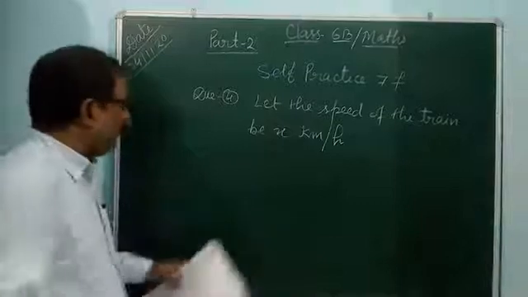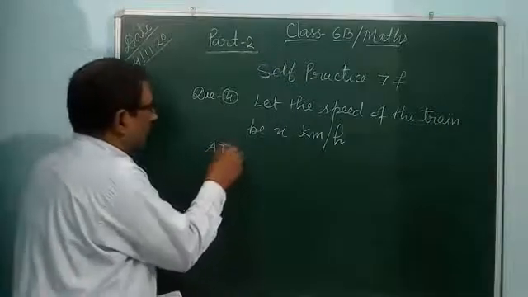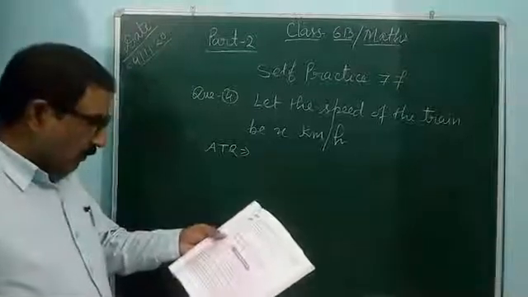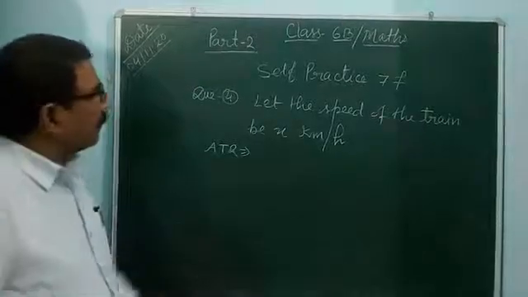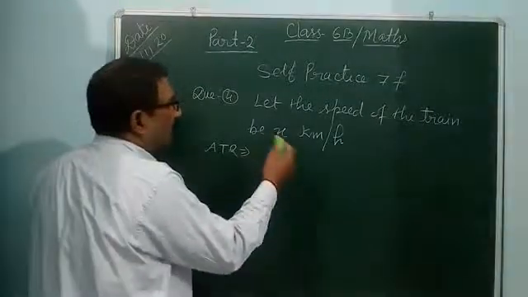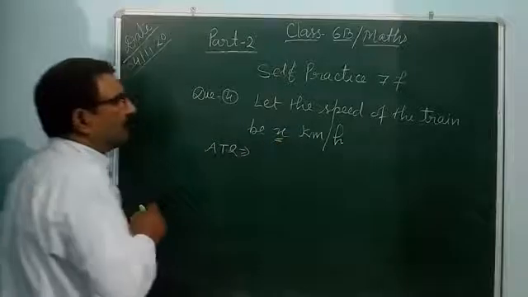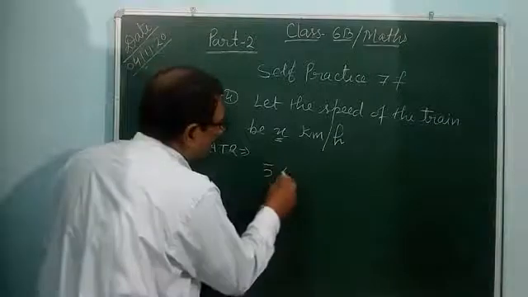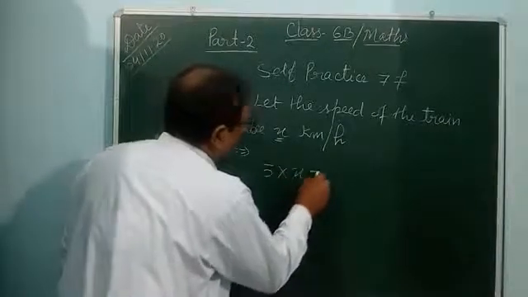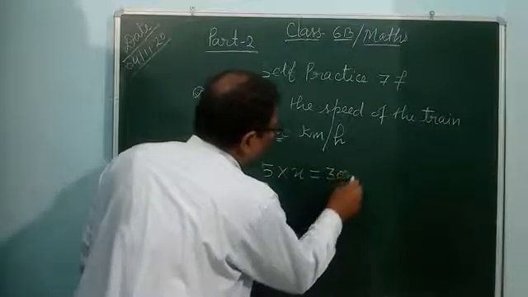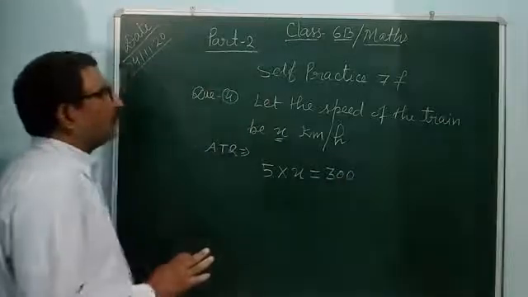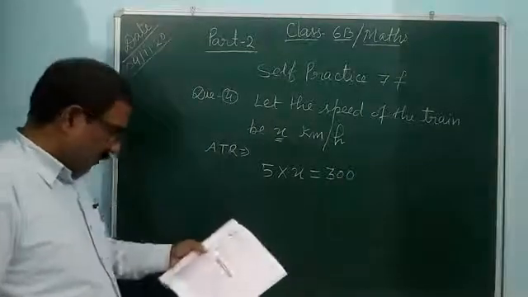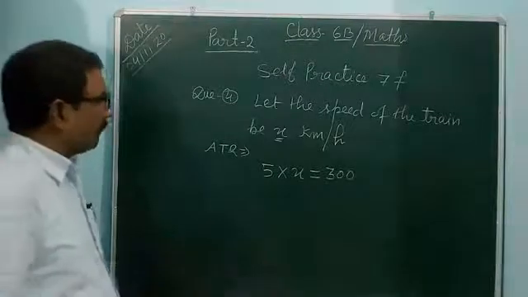According to the question, 5 times the speed of the train. The speed of the train has been considered x. So 5 times means 5 multiplied by x is equal to 300. It is given. So you have to find out the speed of the train.